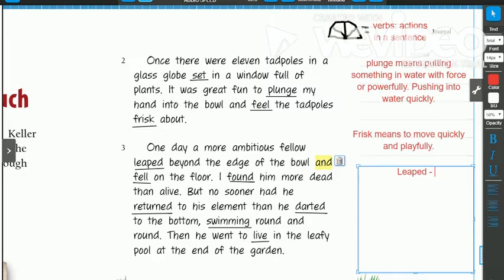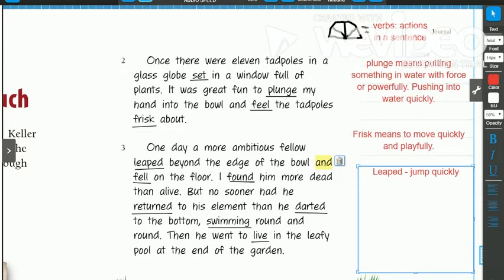bowl. If you think about a fish jumping out of the water, sometimes if you go fishing or something else, you'll see a fish just come straight up out of the water, and that's what the word leaped means. It means to jump really quickly. So I'm going to write our definition: jump quickly. Sometimes you'll see in a book, someone will say he leaped to attention. It just means that they moved really quickly and got to whatever they were doing.